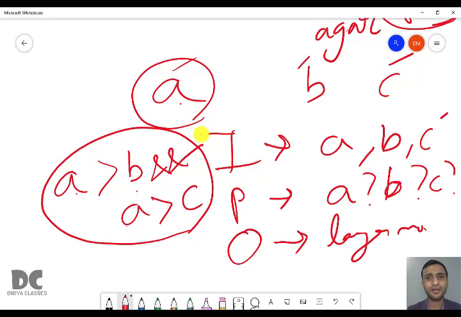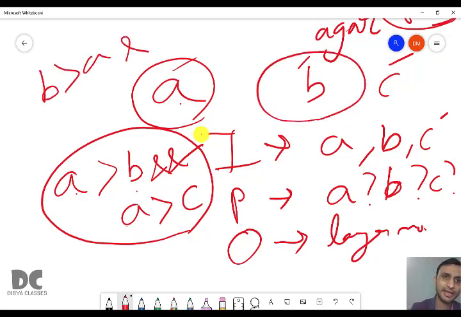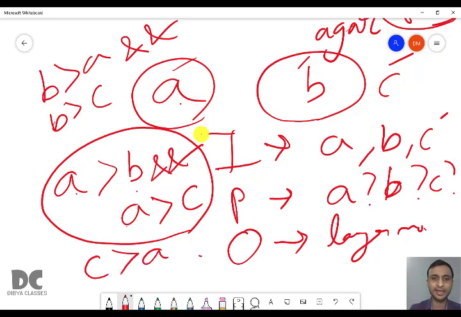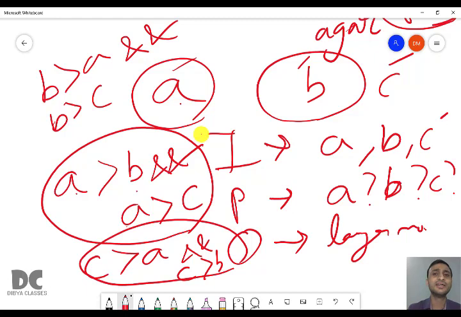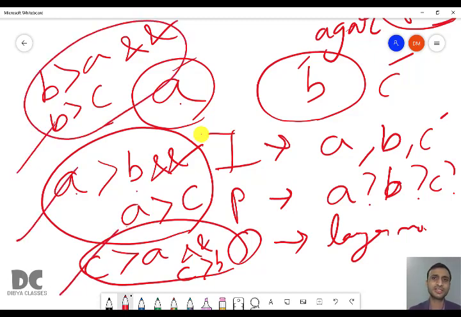Similarly, assuming B is the largest, then B has to be bigger than A and B has to be bigger than C. Then only B will be the largest. Similarly, assuming C is the largest, C has to be bigger than A and C also has to be bigger than B. Then only we can say that C is the largest. So we'll be using these logical expressions to write our Java program.